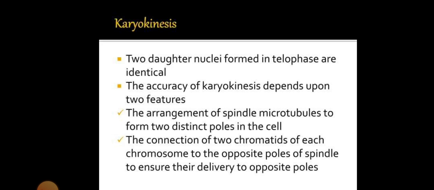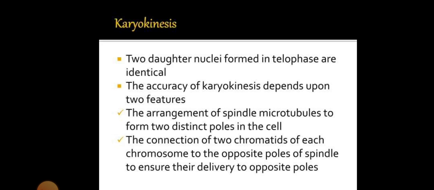Karyokinesis. This karyokinesis is the type of nuclear division in the cell cycle, and the two daughter nuclei formed in telophase are identical. Karyokinesis depends upon the nucleus splitting into two daughter nuclei.